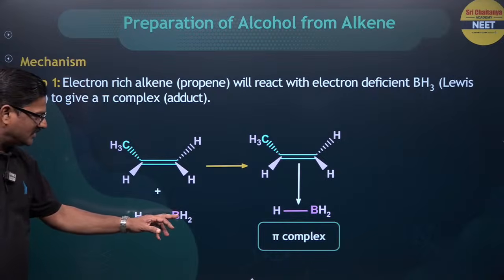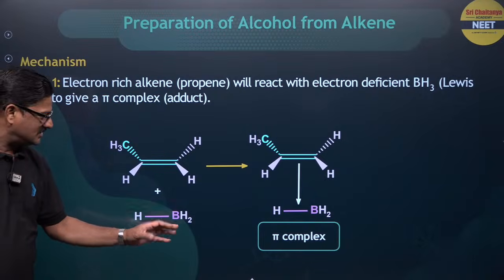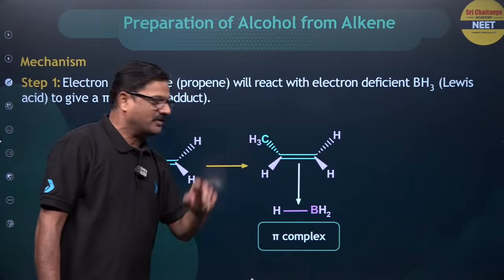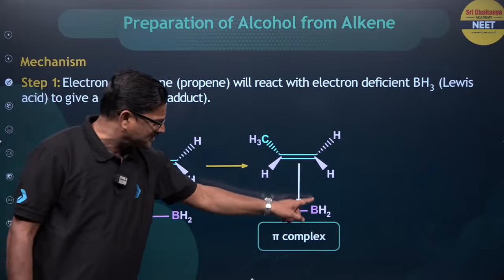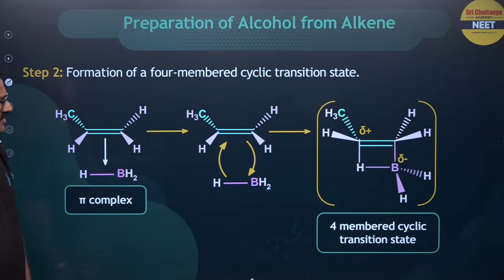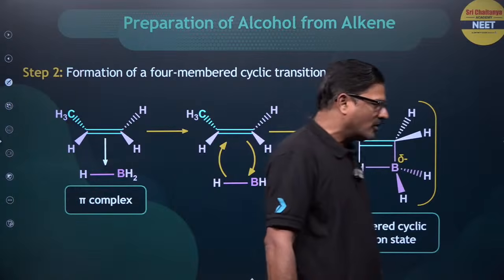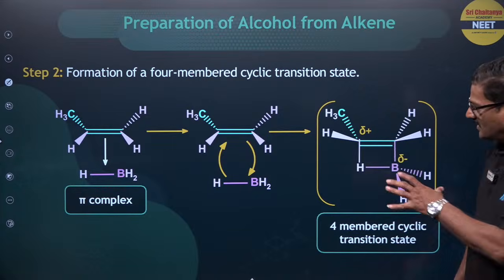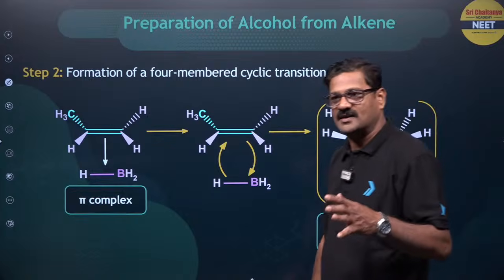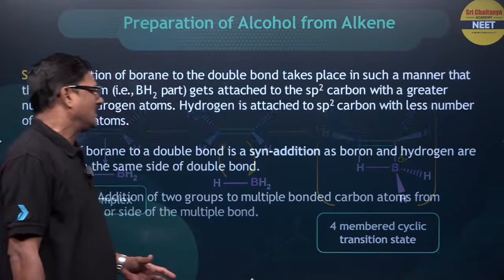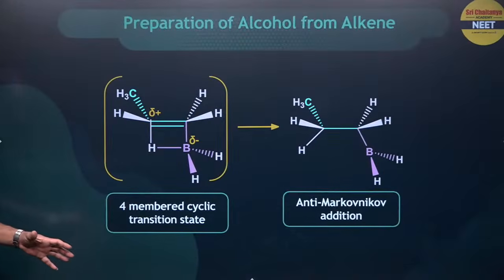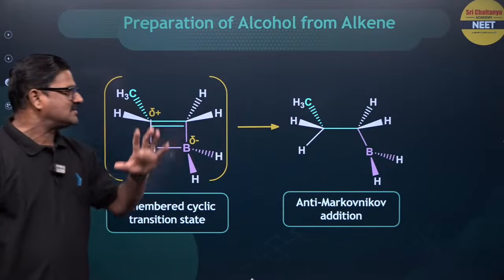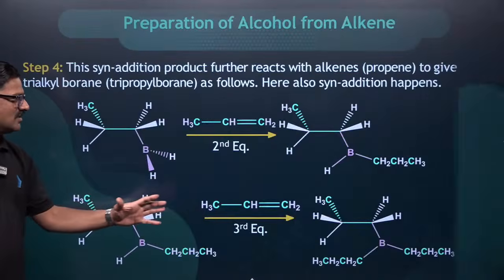So when B2H6 is written as BH3 and it attacks the alkene, you are going to get a pi complex. This di-pi complex is going to form a cyclic structure like this, a concerted mechanism, and a 4-membered cyclic transition state is seen. This cyclic transition state is going to be oxidized by H2O2, and this cyclic complex is going to break, so that anti-Markovnikov addition of water molecule takes place.